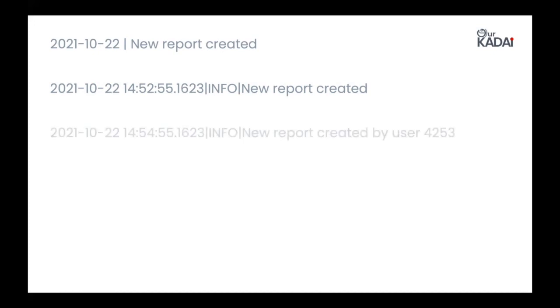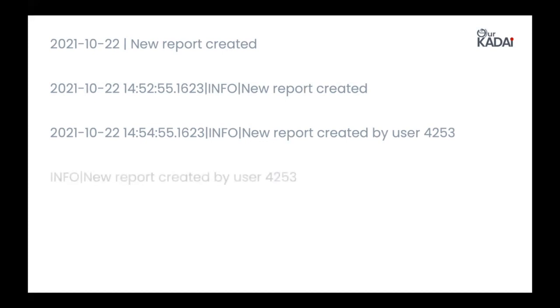So this is a simple application that lets users create reports. This is a simple log which says that a new report has been created, and we can add some more context with the date and time, followed by the message, and also the logging level, which is mentioned as info here. And later we can make it better by adding the user ID here. So a new report has been created by user 4253. So adding context to a logging message is very good.